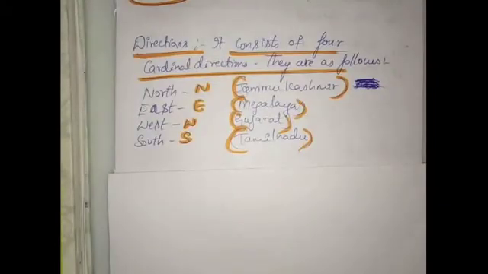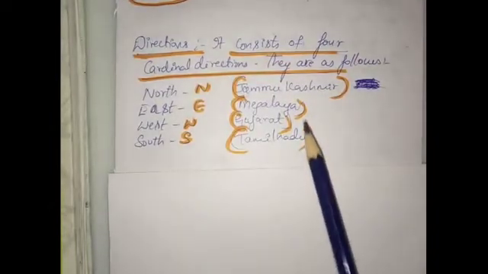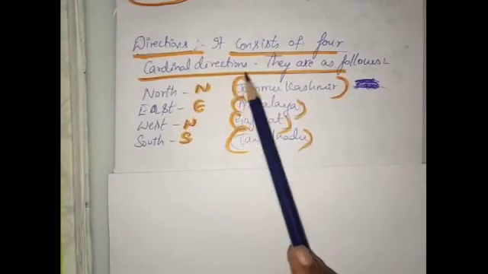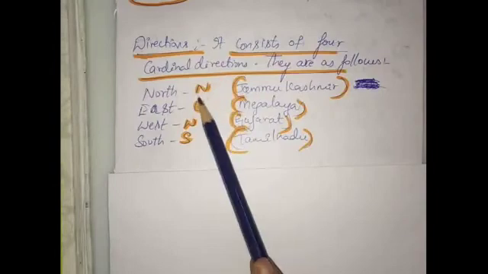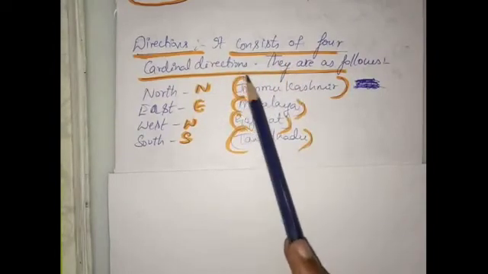So, coming to the first one, as I said, we have directions in the map. To study anything, we should know in which direction things are located. So we should know the directions, right? The directions consist of four cardinal directions, or four main directions.